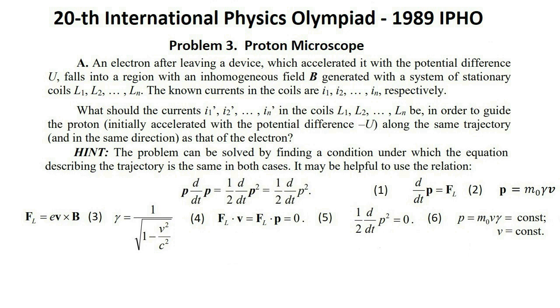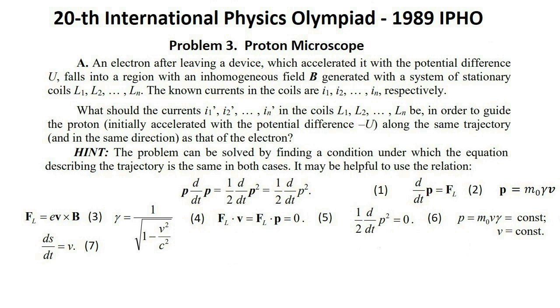The same result can be obtained without any formulae in the following way. The Lorentz force FL is perpendicular to the velocity v and to the momentum P as P equals m0 gamma v and, as a consequence, to the trajectory of the particle. Therefore, there is no force that could change the component of the momentum tangent to the trajectory. Thus, this component, whose value is equal to the length of P, should be constant. The same refers to the component of the velocity tangent to the trajectory as P equals m0 gamma v.